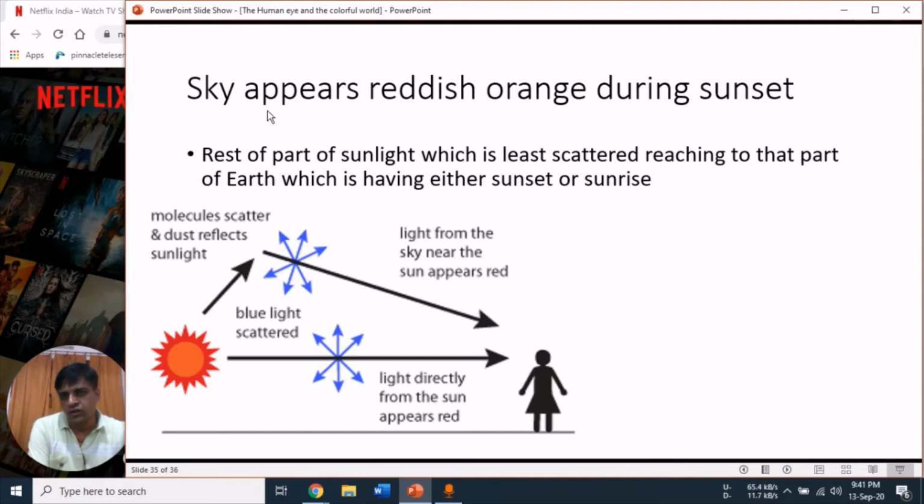According to this, the rest of the sunlight which is least scattered reaches the part of the Earth which is having either sunset or sunrise, and this least scattered light reaches the observer's eye directly. These observers are at the point where it is either sunset or sunrise. That's why at this part of the Earth, the observer sees the sky as orange-red.